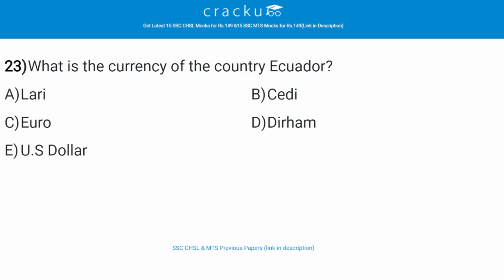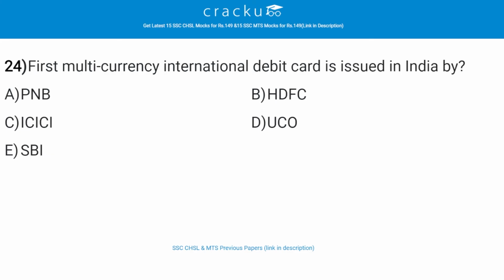What is the currency of the country Ecuador? The correct answer is E, that is US dollar. So, the currency of Ecuador is US dollars. First multi-currency international debit card is issued in India by? The correct answer is E, that is SBI. So, State Bank of India in tie-up with MasterCard launched its first multi-currency international card to allow consumers to use a single card to pay in multiple currencies.